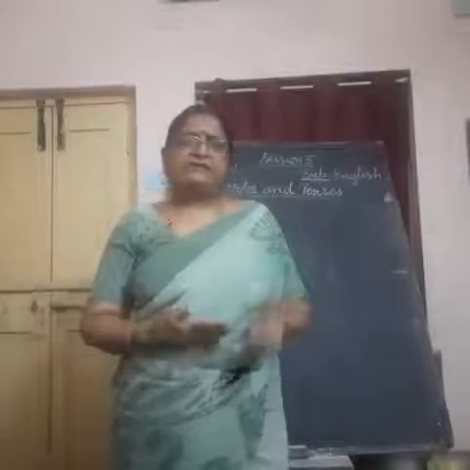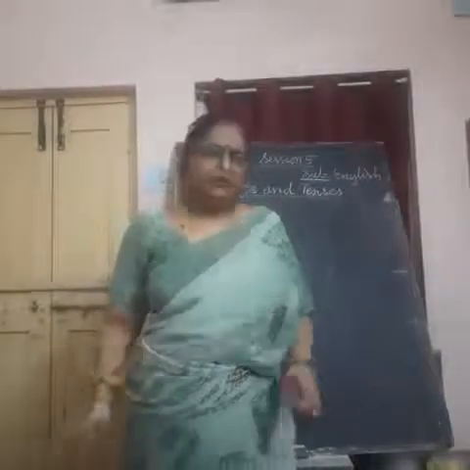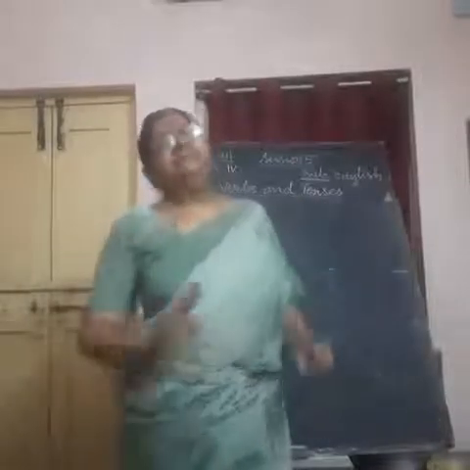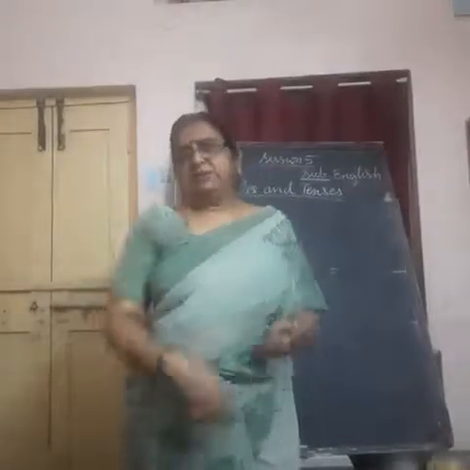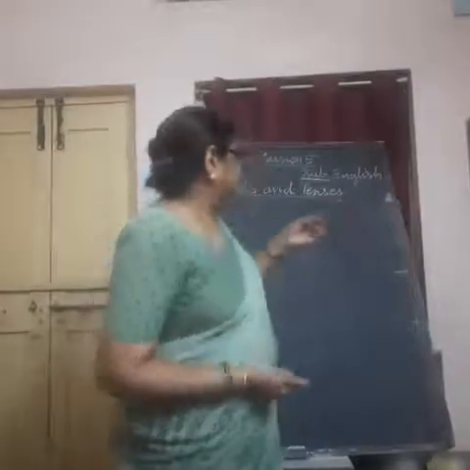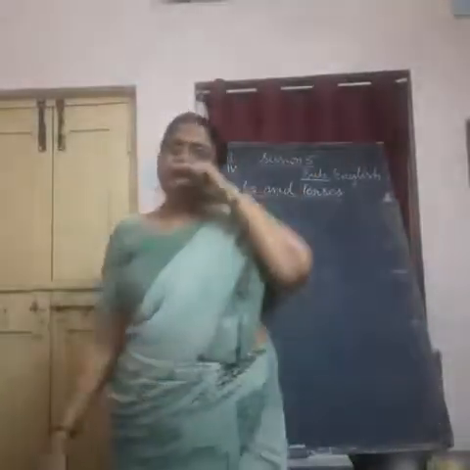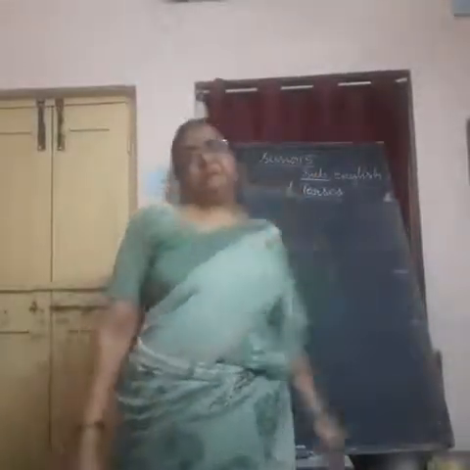When the work is not taking place now, it is already done, completed, then we use past tense form. So today we are talking about present tense and past tense. We don't need to talk about future tense here. Today only two things we are dealing with, present tense and past tense.